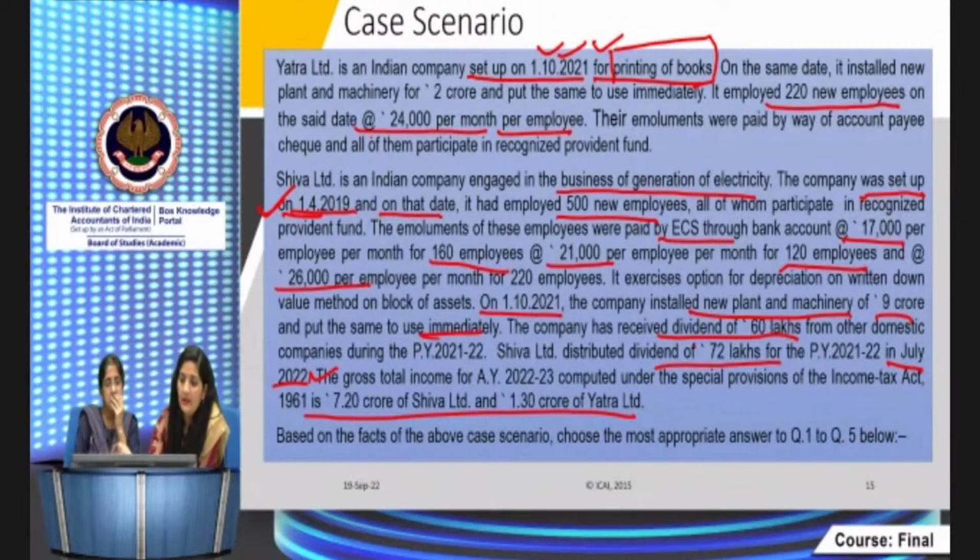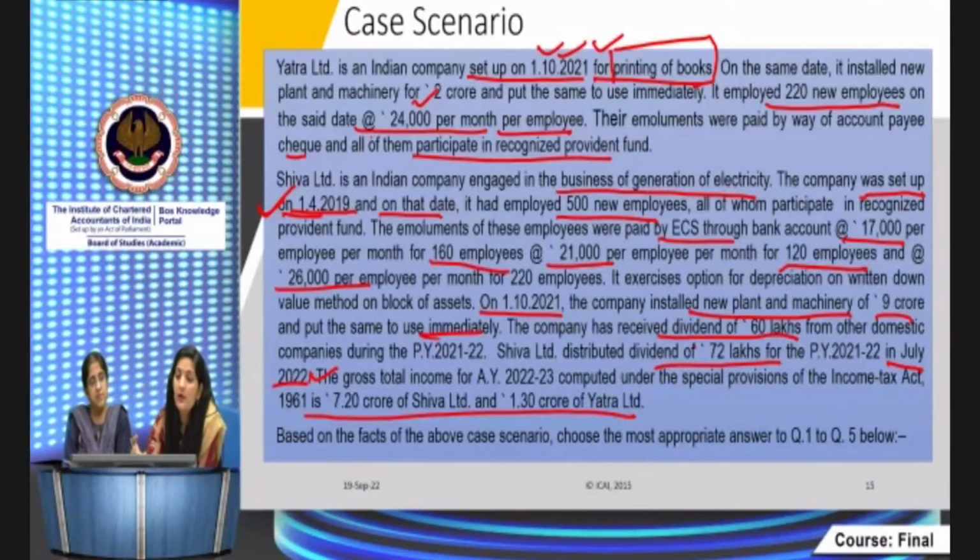The emoluments should not exceed 25,000. Emoluments of 25,000 or less are allowable. Here their emoluments are 24,000, paid by account payee cheque, and all the employees are participating in a recognized provident fund. So they are eligible, but for this deduction the employee should be employed for a period of 240 days or more during the previous year.